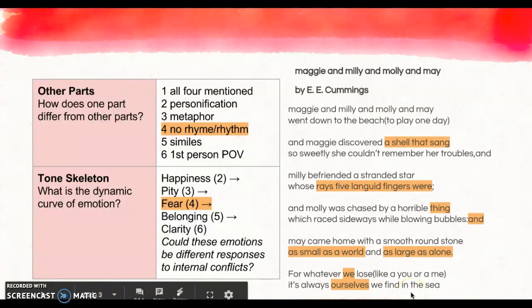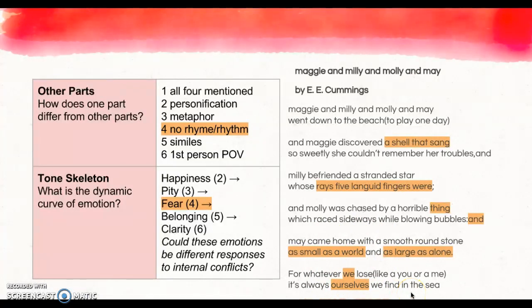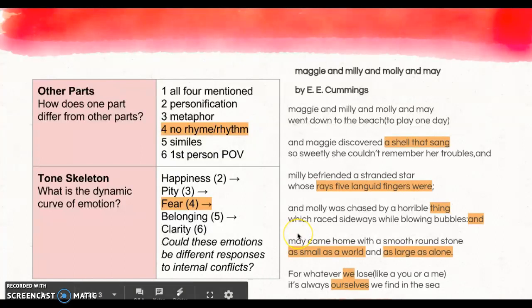So when I'm thinking about this tone skeleton, I'm starting to wonder, could these emotions that they each experience just be different ways that people respond to their internal or even external conflicts, in the case of Molly? So does that have anything to do with the process of finding yourself? Maybe we're getting a little bit more here into the implied theme, other than just that we find ourselves.